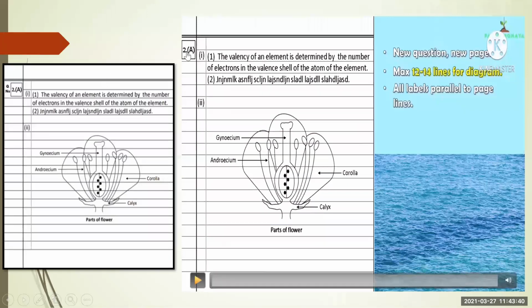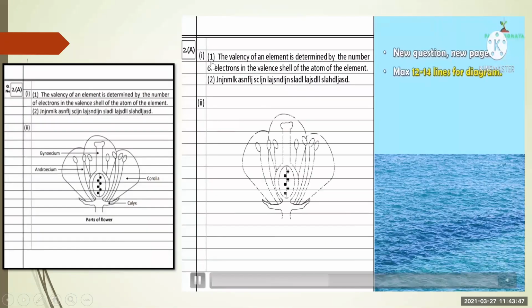Again, you will take a new page for new questions. Here also you will draw a margin and then write down your answers point-wise. Okay, here you will write in points. And for the diagram, it should be